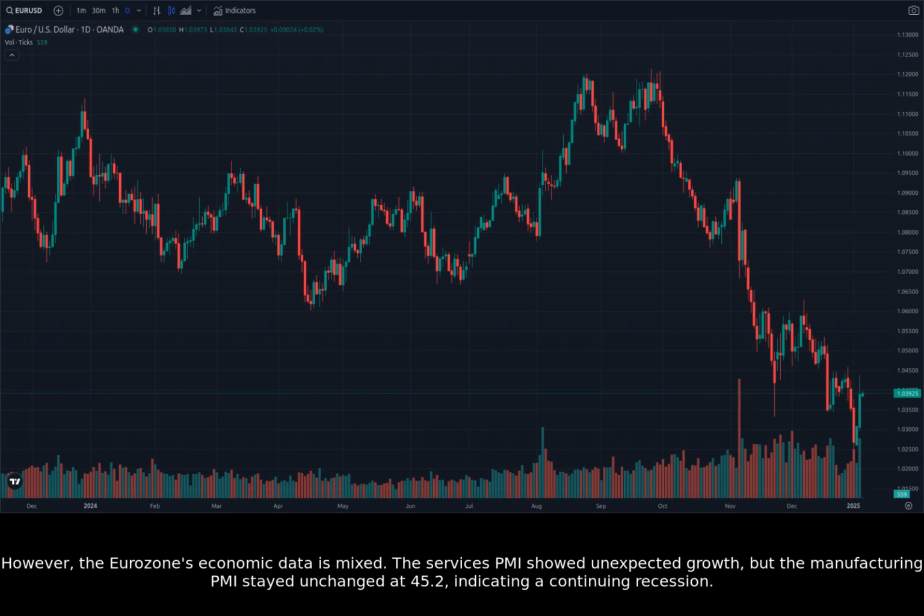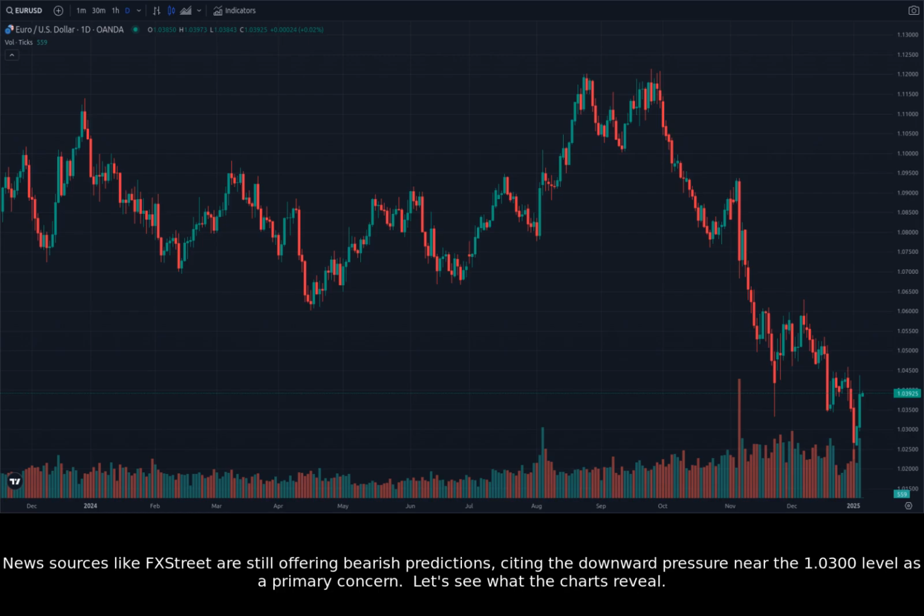However, the Eurozone's economic data is mixed. The services PMI showed unexpected growth, but the manufacturing PMI stayed unchanged at 45.2, indicating a continuing recession. News sources like FX Street are still offering bearish predictions, citing the downward pressure near the 1.0300 level as a primary concern. Let's see what the charts reveal.